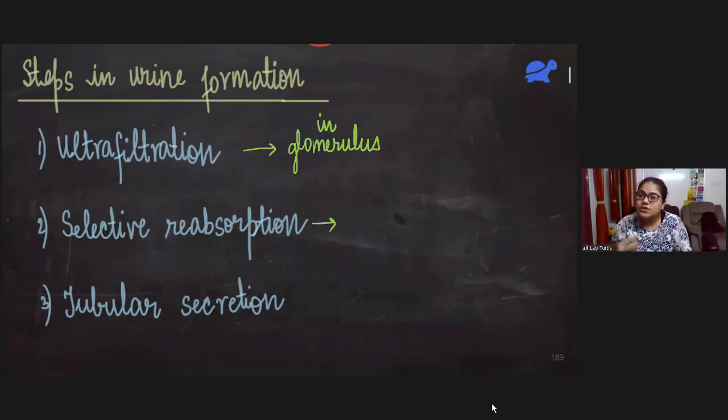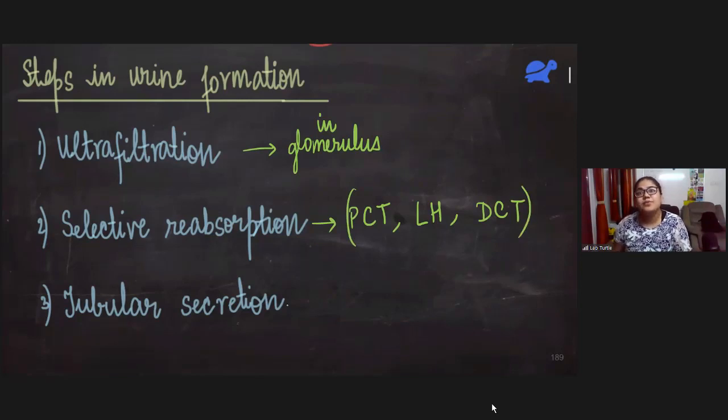So what are those important substances? Sodium ions, chloride ions, water and glucose. All of these have to be reabsorbed again by the body. This takes place in the proximal convoluted tubule, loop of Henle and distal convoluted tubule. This process takes place in all 3 of them.